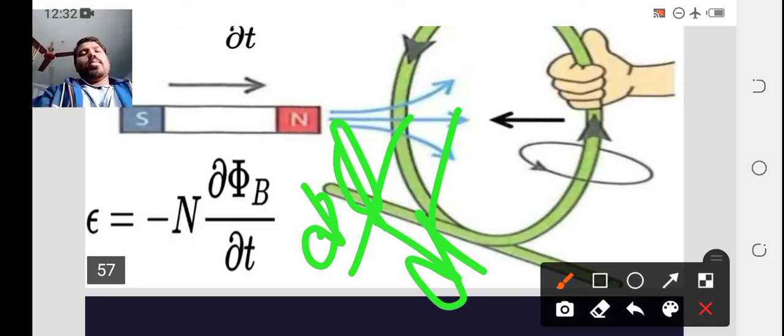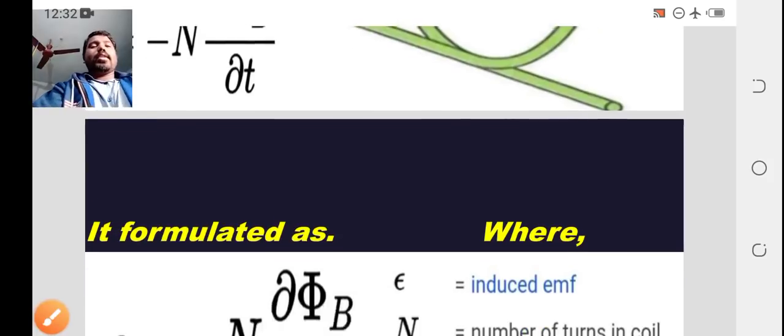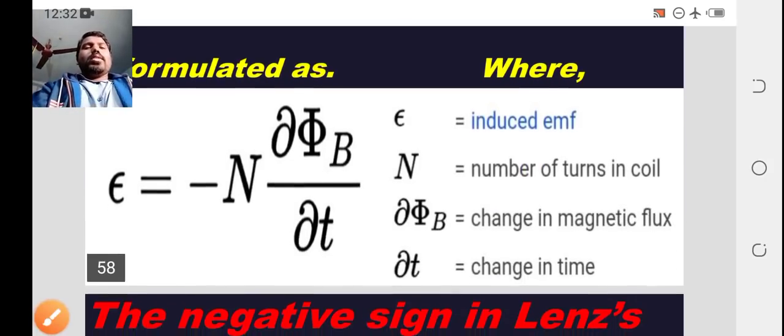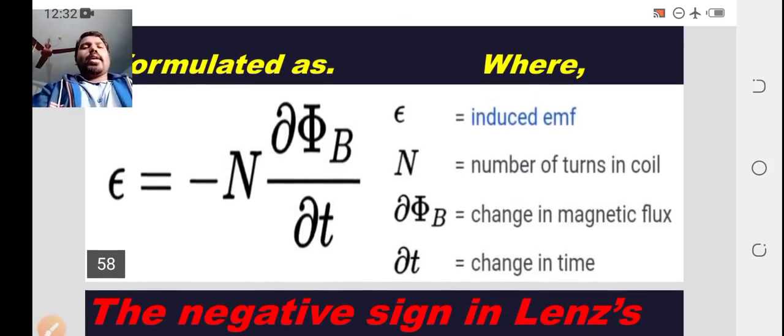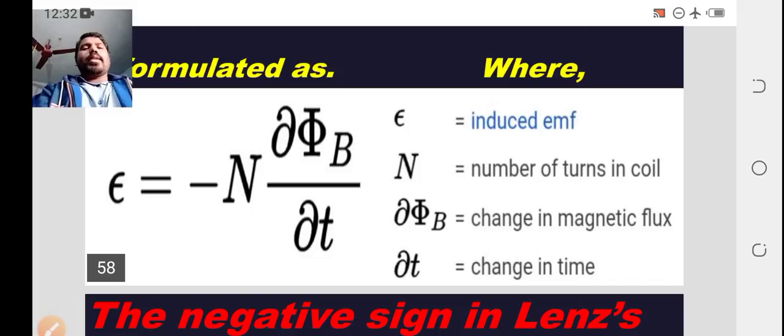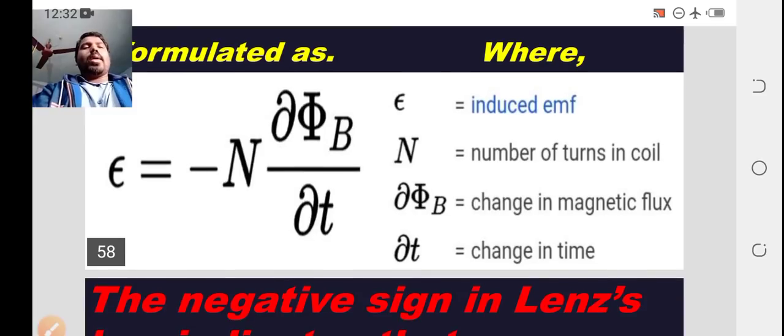So it is formulated as induced EMF equal to minus n d phi by dt, where E is the induced EMF, N is the number of turns in the coil, phi is the magnetic flux, d phi is the change in magnetic flux, and dt is the change in time.